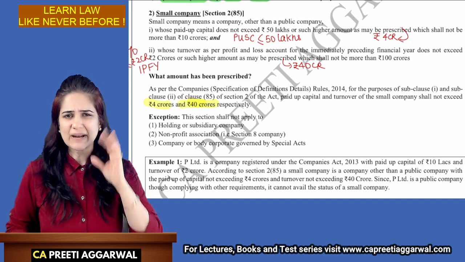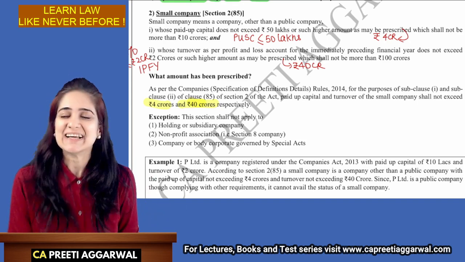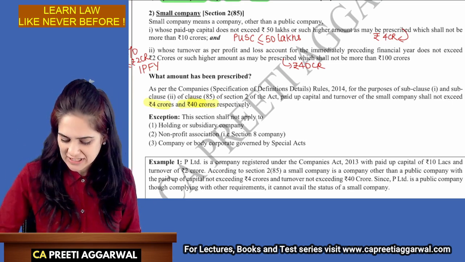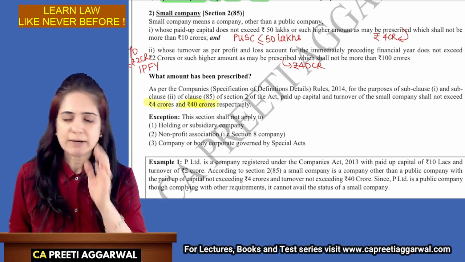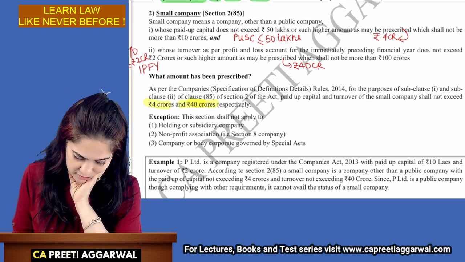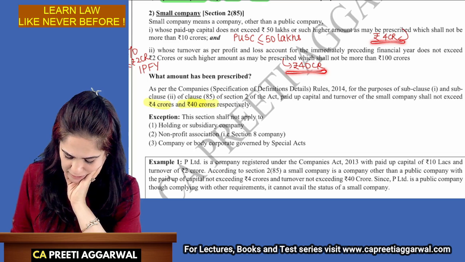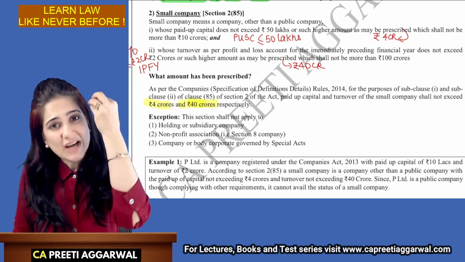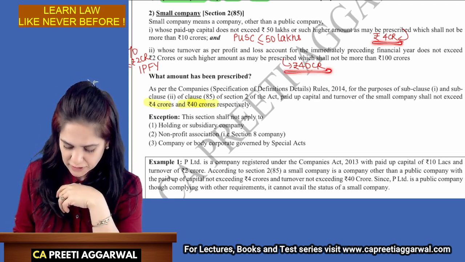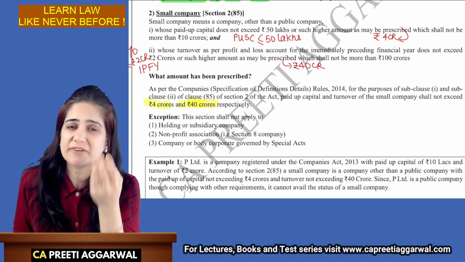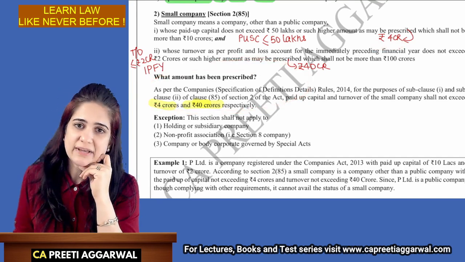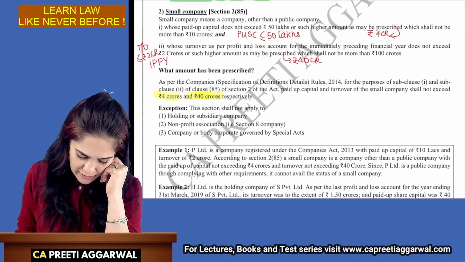Okay. We'll offer some relaxations. Give them status of small company. So because we wanted to give them certain relaxations from the compliances, we have classified them as small company. Now, I don't know why, but many students write 4 crore and 40 crore here. Even ICAI in their model answer for MTPs have written 4 crore and 40 crore over here. But there was no change in the definition. The limits were prescribed in the rule. I don't know why they don't follow it. Anyways, this is how you will write it.